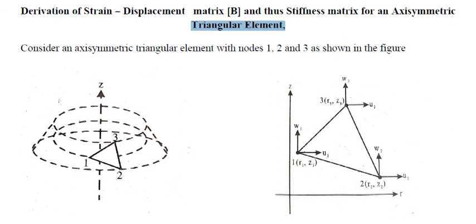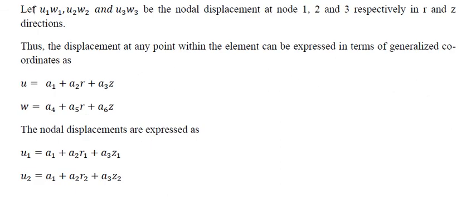Okay. Let us consider the preliminary conditions and assumptions. U1, W1, as I said, are the nodal displacements at node 1 in radial and longitudinal directions respectively. U2 and W2 are the nodal displacements at node 2 in radial and longitudinal directions respectively. U3, W3 are the nodal displacements at node 3 in radial and longitudinal directions respectively. Radial means R direction, longitudinal means Z direction. So these are the nodal displacements at node 1, node 2, node 3 in R and Z directions, meaning radial and longitudinal directions.